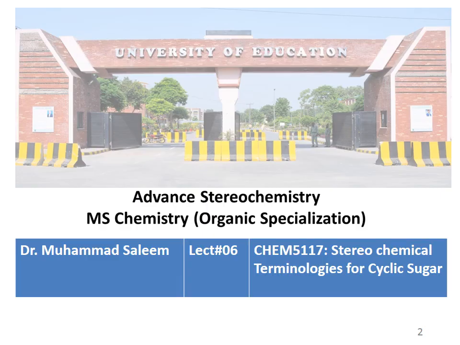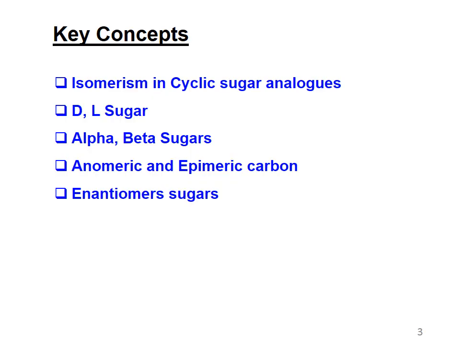Dear student, Assalamu alaikum. This is our sixth lecture on advanced stereochemistry. Here we will discuss the stereochemical terminologies for cyclic sugars. In our previous lecture, lecture five, we discussed the stereochemical terminologies for the open chain sugars. Key concepts of this lecture include isomerism in cyclic sugars, DL sugars, alpha beta sugars, anomeric and epimeric carbons, and then enantiomers of cyclic sugars.